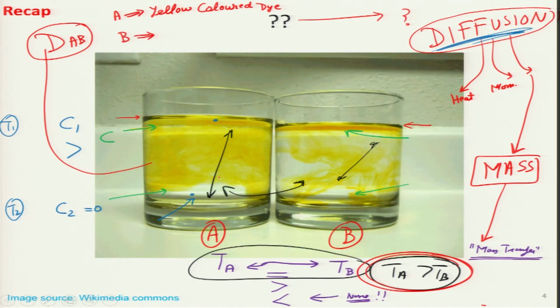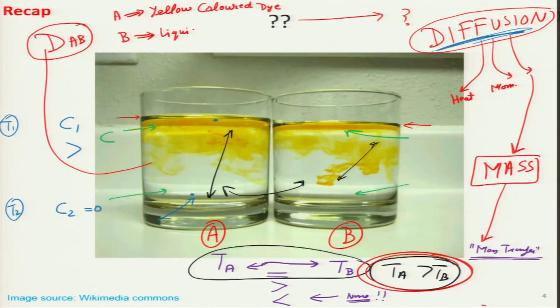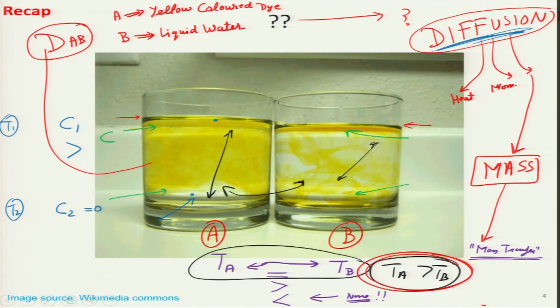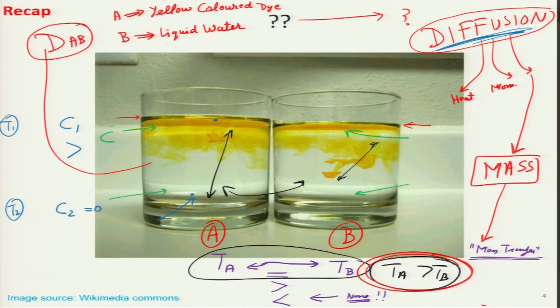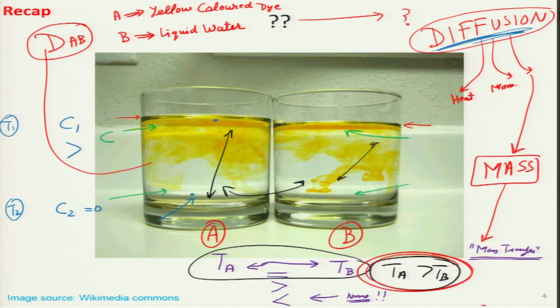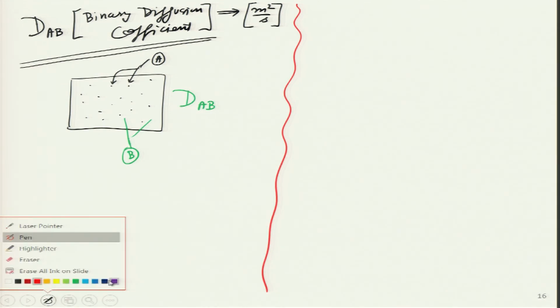In what medium is that yellow dye mixing? It is simply liquid water. So, this is a very good pictorial example of one particular case where DAB is very critical. Let us look at some other cases as well where the DAB value is critical.